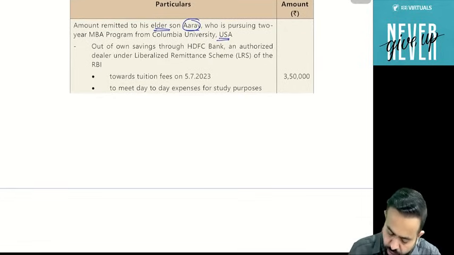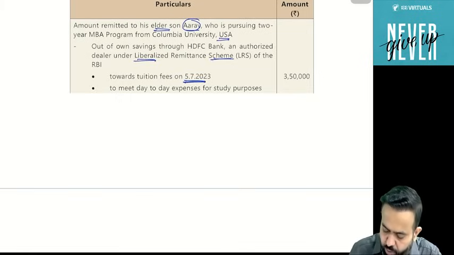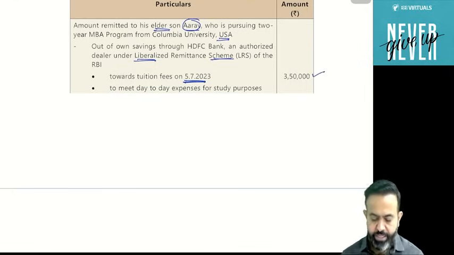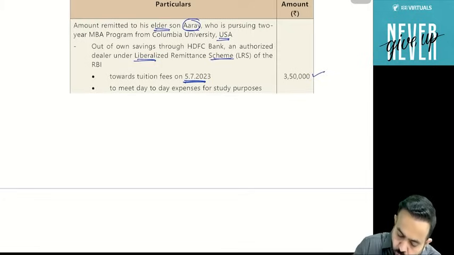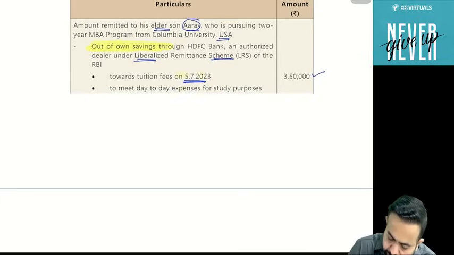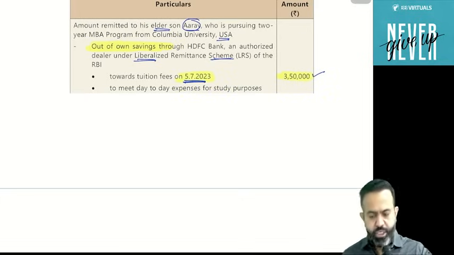Try to understand. Out of his own saving, through HDFC Bank, an authorized dealer under the Liberalized Remittance Scheme LRS of the RBI, towards the tuition fees on the 5th July 2023, he is sending 3,50,000. So guys, under the LRS scheme, out of his own saving means he has not taken any loan. So out of his own saving, he is sending on the 5th July 2023, 3,50,000 for educational purpose.